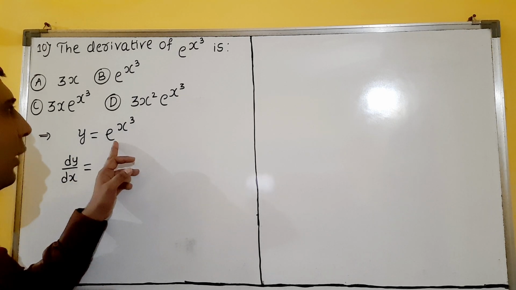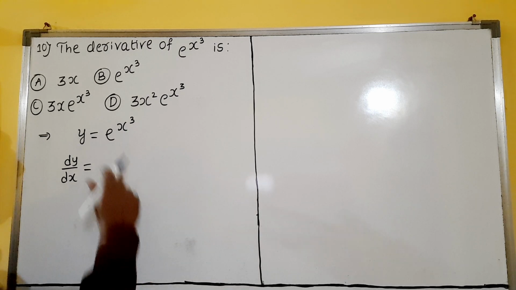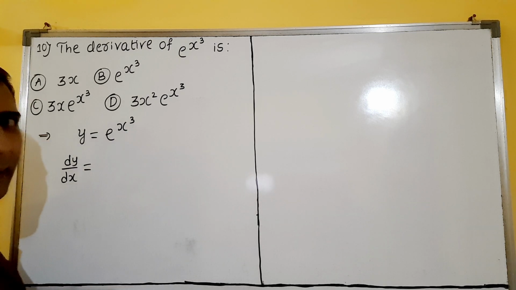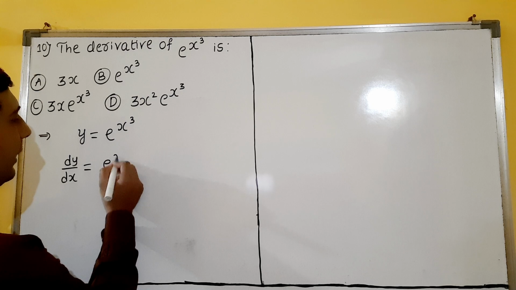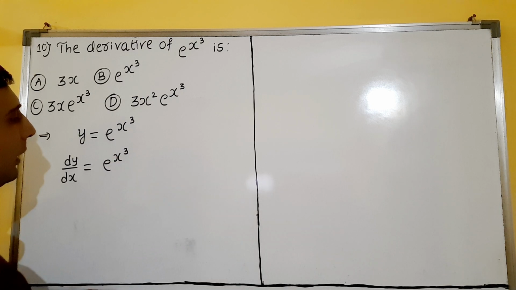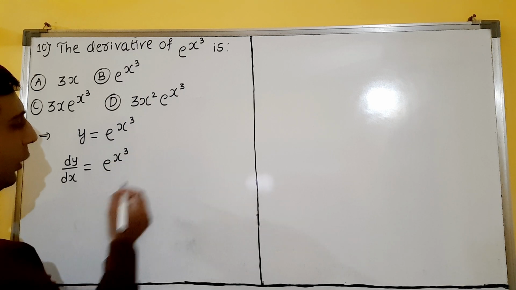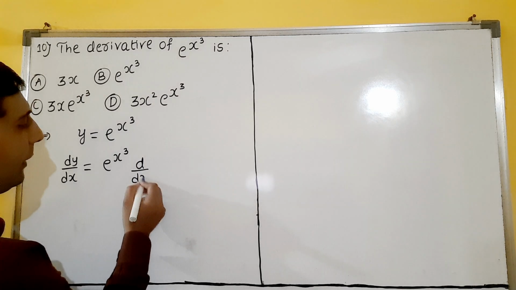This is looking like how, you know, e raised to x. e raised to x derivative is e raised to x. e raised to x means x is what? X cube. This is not x, so we have to take its derivative.